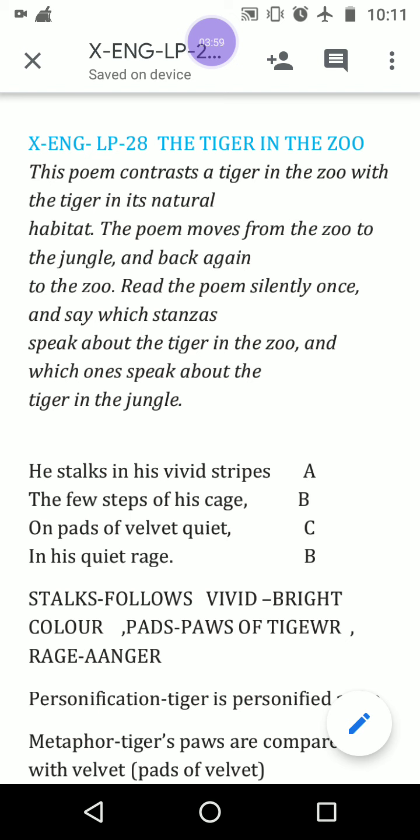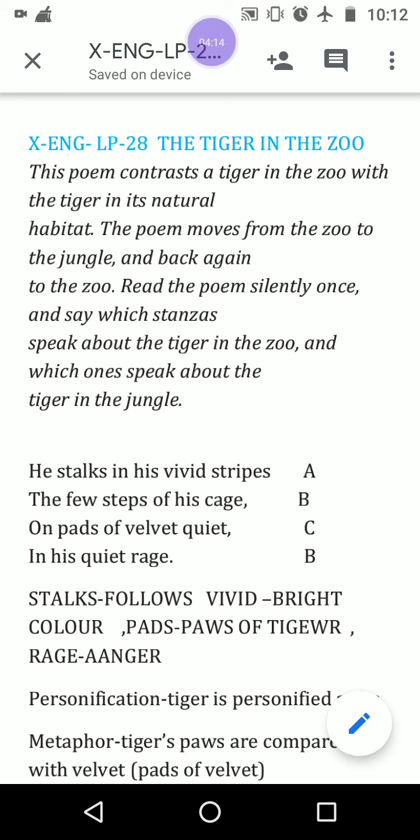The few steps of his cage means that because of the very small area of the cage, he could not move for a long time or for a long distance. It is a cage, so he cannot move far.